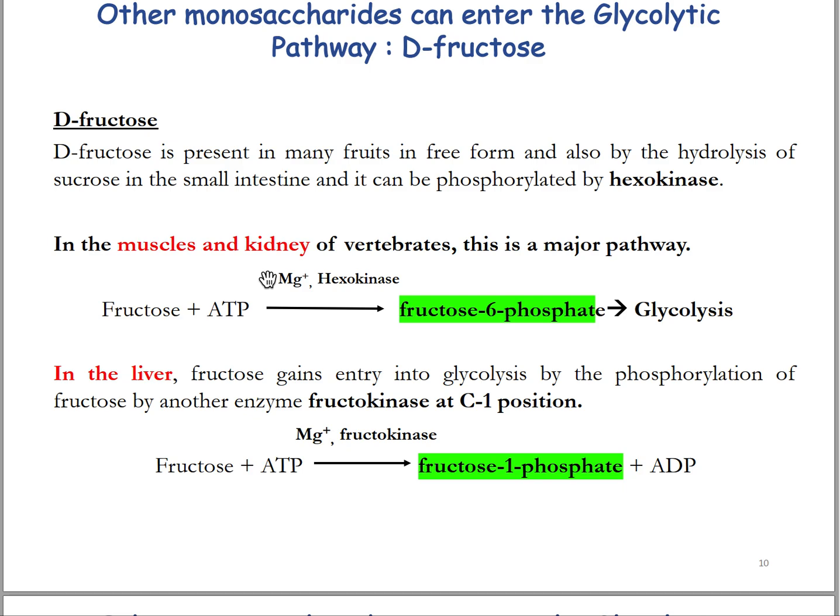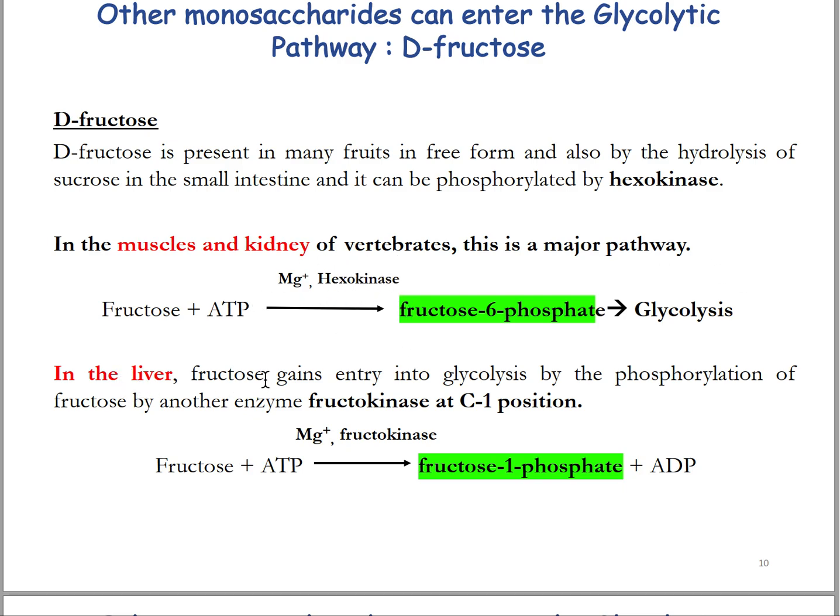So D-fructose is present in many fruits in free form and also by the hydrolysis of sucrose in the small intestine, and it can be phosphorylated by hexokinase. So in muscle and kidneys of vertebrates, this is a major pathway where fructose is phosphorylated to fructose 6-phosphate, then enters into glycolysis, and the reaction is catalyzed by hexokinase with the presence of magnesium.